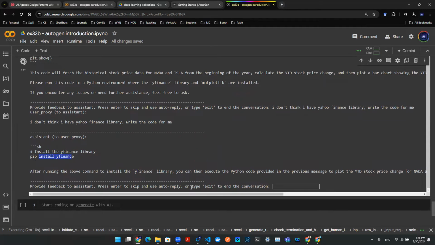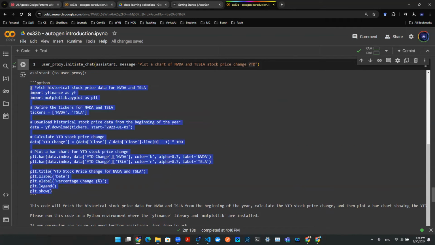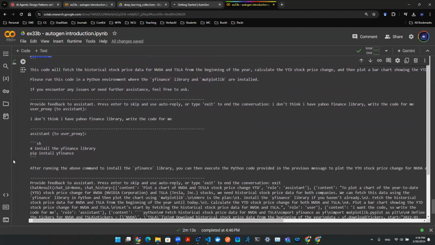Now if you want to exit the conversation, you simply type in exit, and you see the cell now finishes running. So now we're kind of done. Of course, I'm going to show you the actual code. We copy this code that's coming from the Code Whisper or the Autogen pilot.